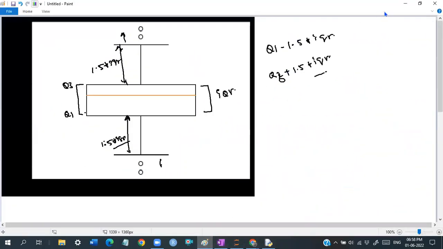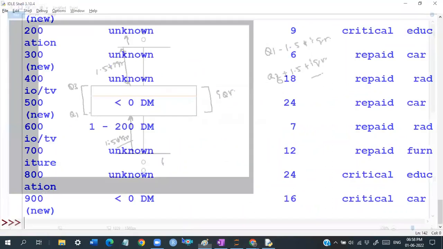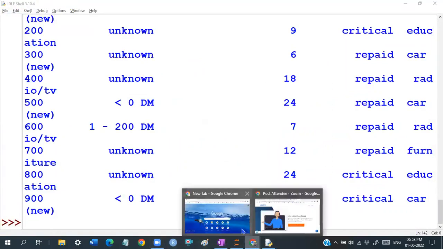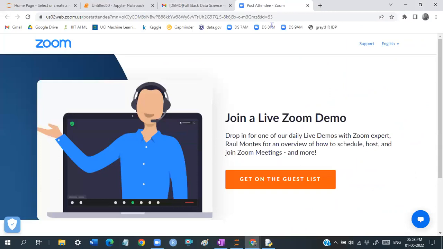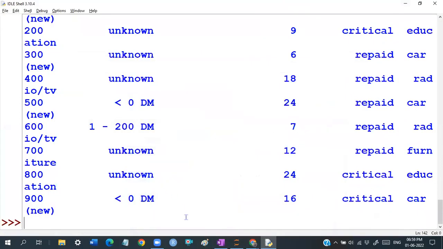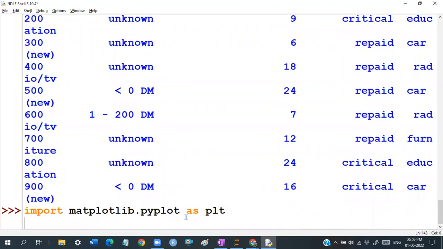If you want to understand the basics, don't worry. A Jupyter notebook would be better, but here I'm not having a Jupyter notebook, so I'm going to be working with this, guys. The concept is that I'm going to be importing another library, matplotlib. Basically we use it for data visualization. Matplotlib.pyplot as plt, which is basically for data visualization. We are going to be using this, guys.